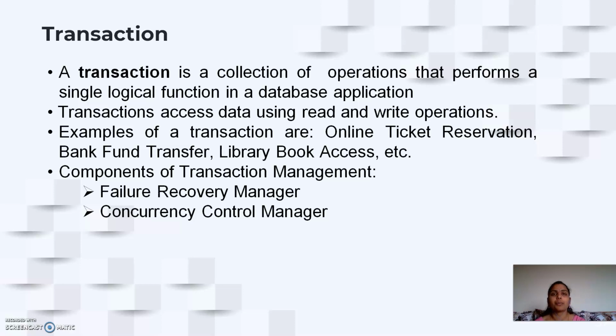amount is debited from your account and a ticket is obtained in your mail ID. Then bank fund transfer, where an amount has to be credited to one account and debited from another account. Library book access, where you pay an amount to the library and you can access your books. These are examples where you have a set of activities to be performed in order to constitute a transaction.